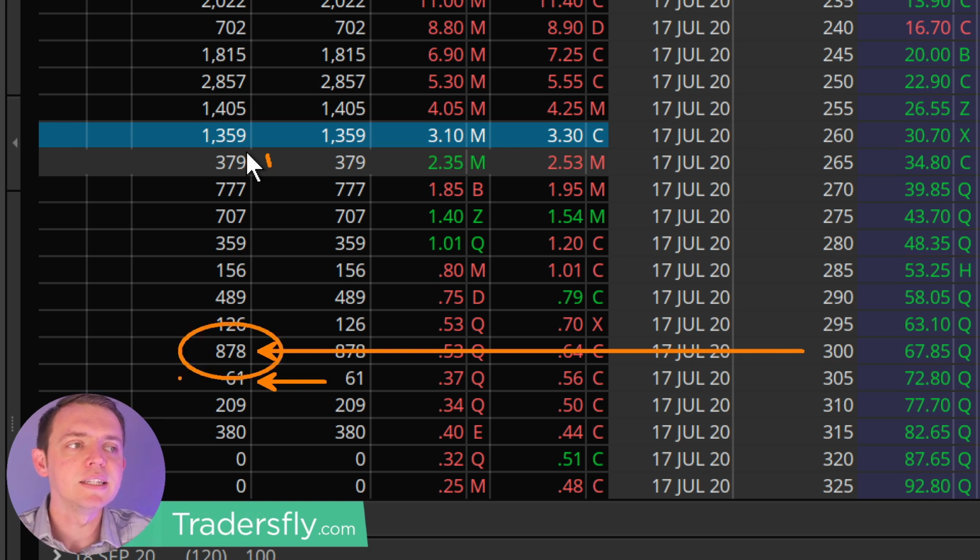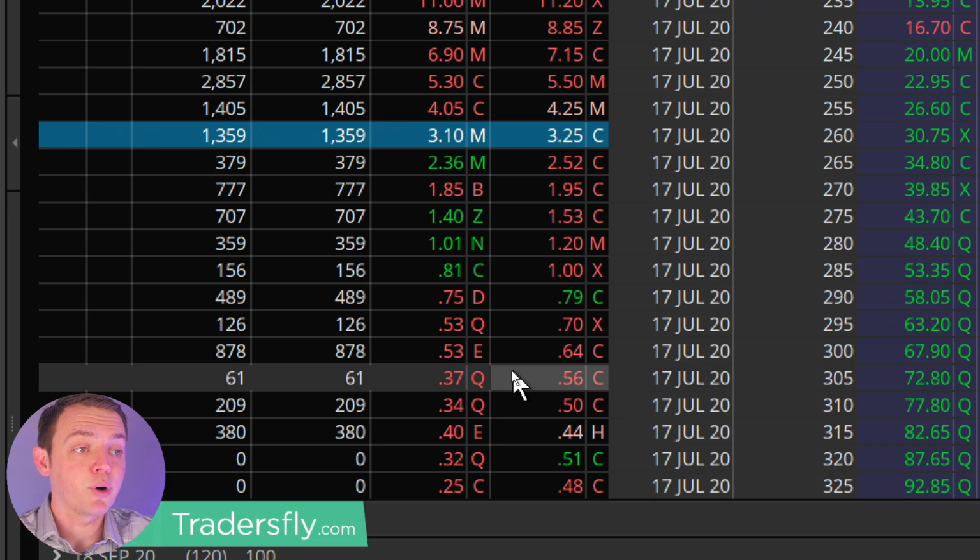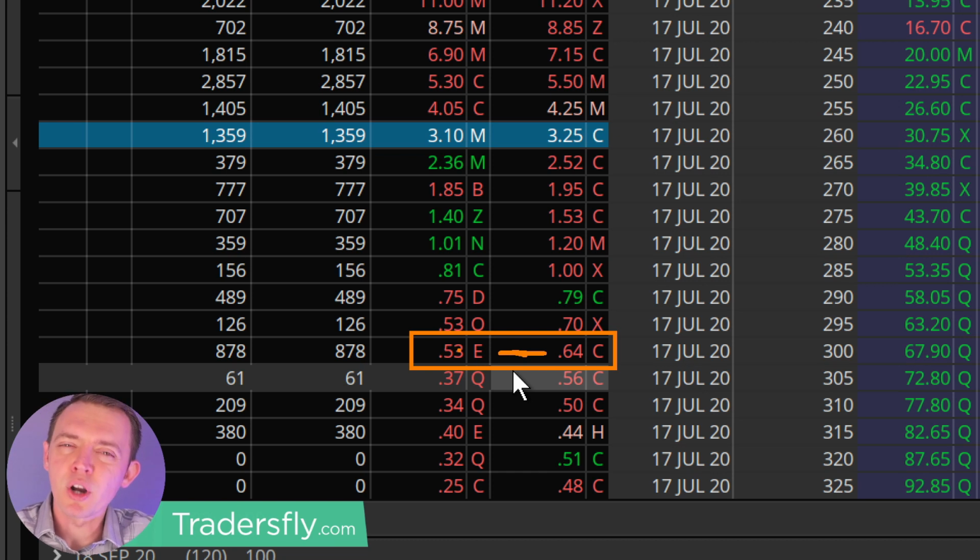I'd probably choose this one, the 300, because it's a lot easier to get in. It's a lot easier to get out. And that means I can probably get a better bid-ask spread or fill rate. So when you're looking at these prices, it means you can probably get in and out of it a lot easier than you can with maybe something else, because there's just more contracts, more demand, more availability, more people are interested in that, and that's what they're kind of looking for.